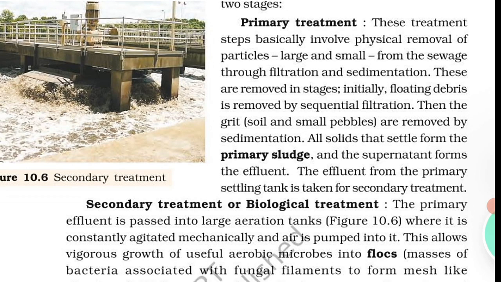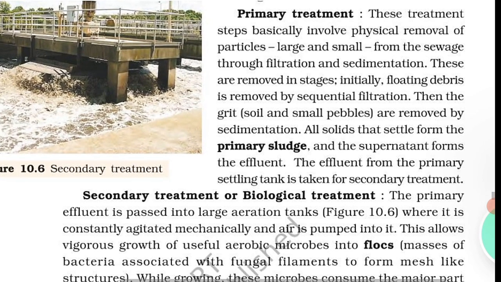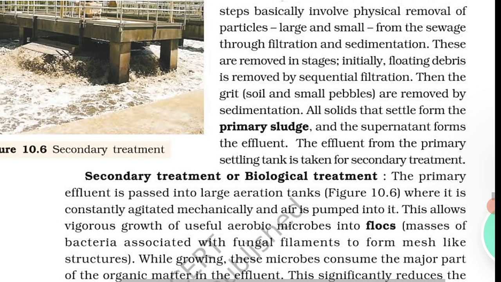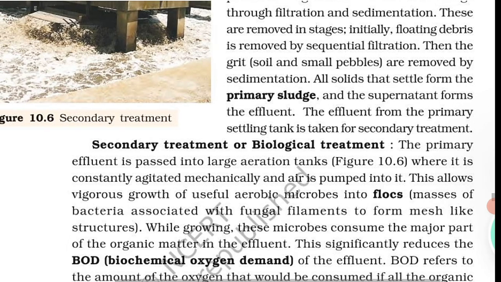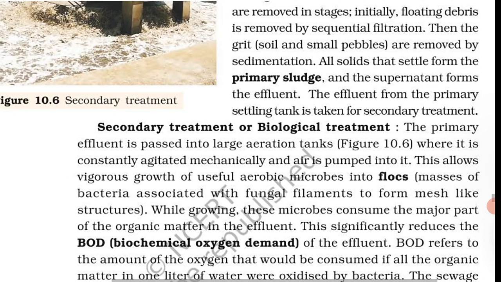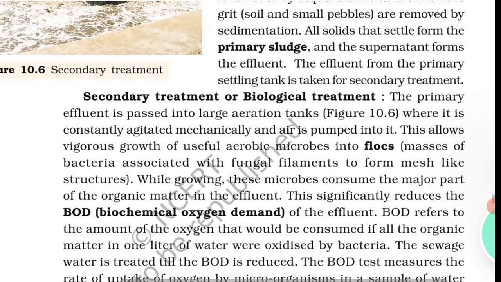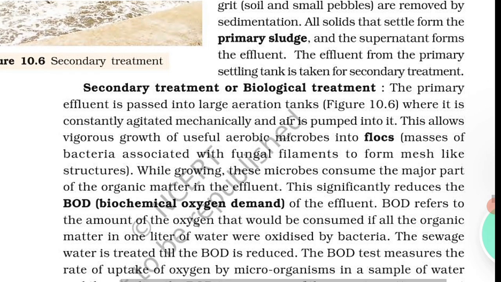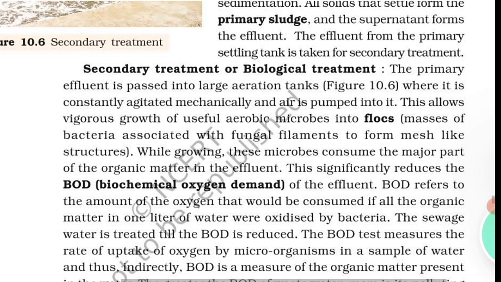Here other kinds of bacteria which grow anaerobically digest the bacteria and the fungi in the sludge. During this digestion, bacteria produce a mixture of gases such as methane, hydrogen sulfide and carbon dioxide. You can write sulfide as sulphide also, but sulfide is correct.